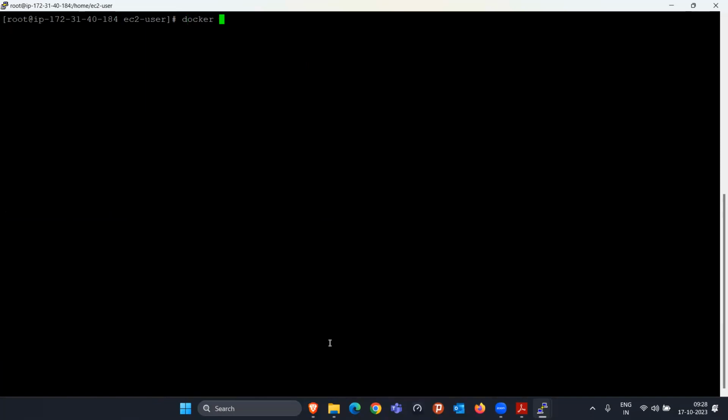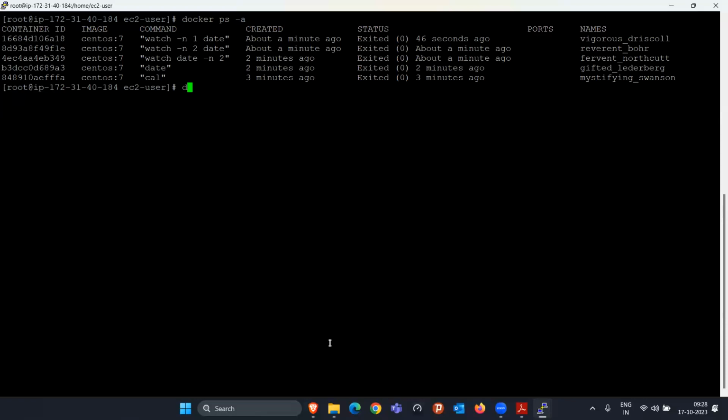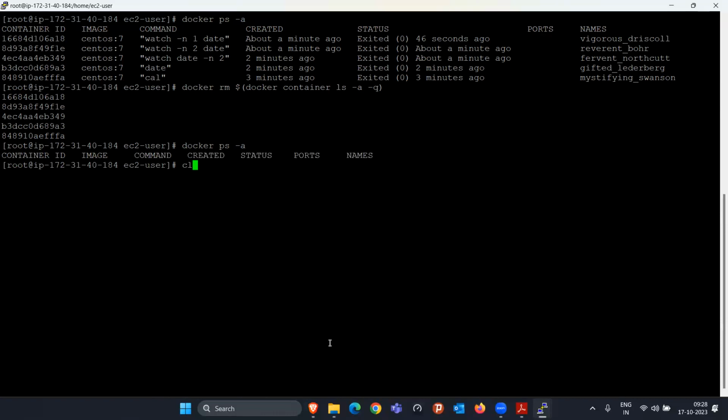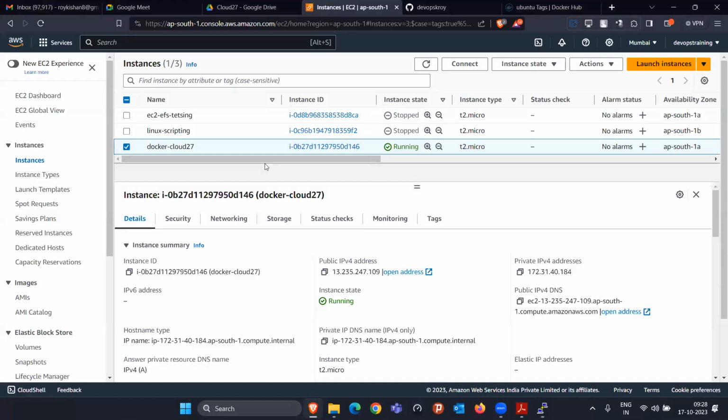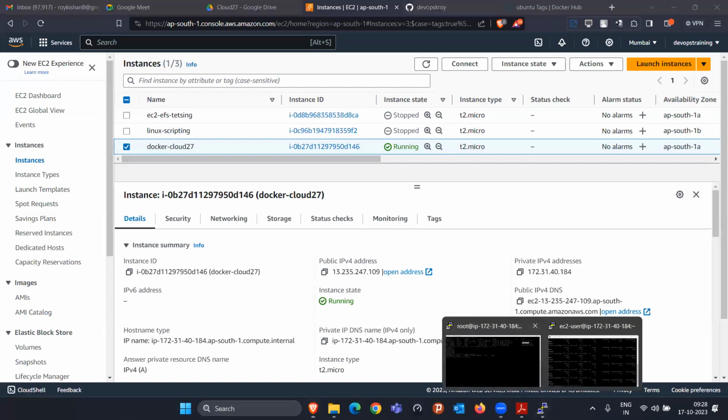So again we created so many containers, so let me just delete all the containers. To delete everything: docker rm $(docker container ls -a -q). It will delete everything. Okay, everything got deleted. docker ps -a. Now sometimes you see that whenever I run a container, it gives some random name here. But take an example: you want to give your own name, because whenever we launch an EC2 instance or something, we give our own name, right? That type of name you can give here also.